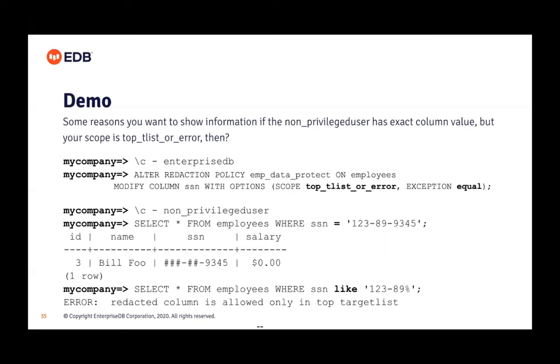So what we will do for this demo is alter the scope and exception of the SSN column. Previously we altered the salary; here we'll alter the scope and exception of the SSN column. So log into the table owner, using the table owner user, enterprise DB, then alter policy, policy name on table, modify column SSN, that column name, with option scope and exception. You can specify all together as well, it will update as it is, or one by one, it's up to you. Now we have altered the scope and exception using this query.